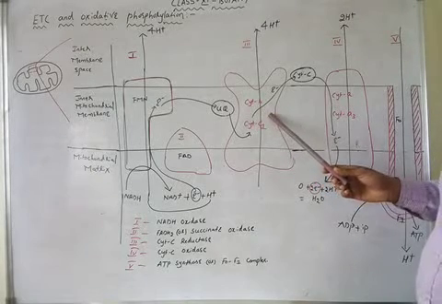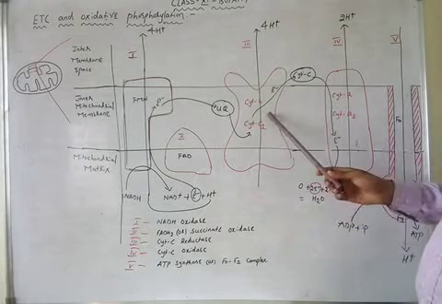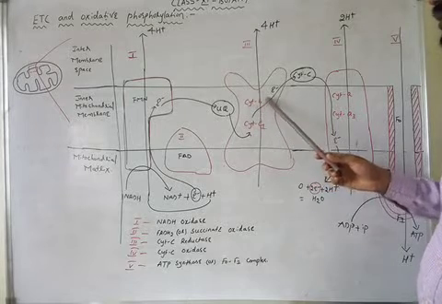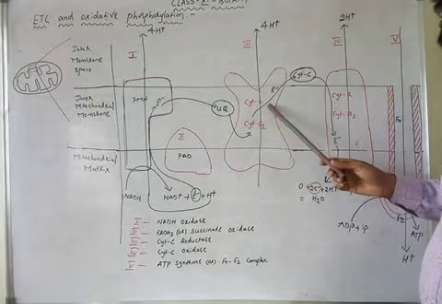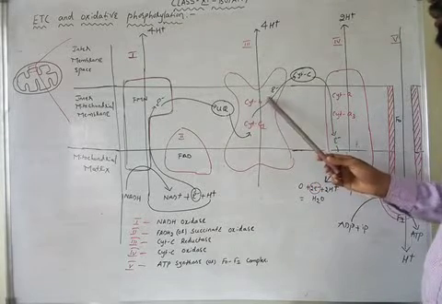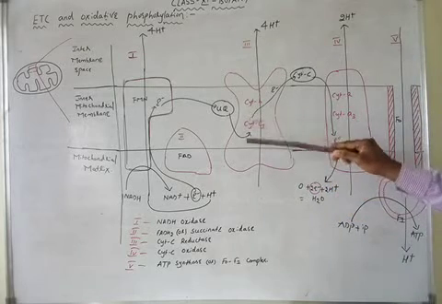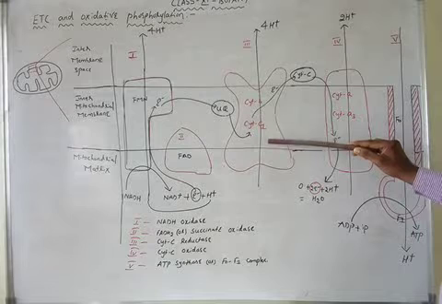Now, the electrons are with complex 3. The name of complex 3 is cytochrome C reductase. This complex 3 is made up of cytochromes. Which type of cytochromes? Cytochrome B and cytochrome C1. Cytochrome B and cytochrome C1 make up complex 3.